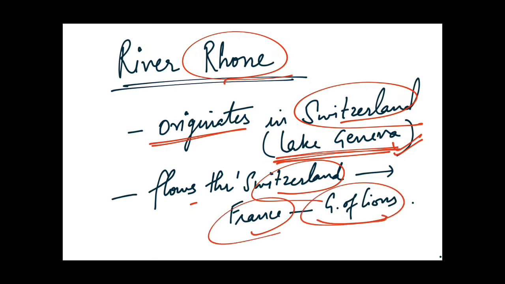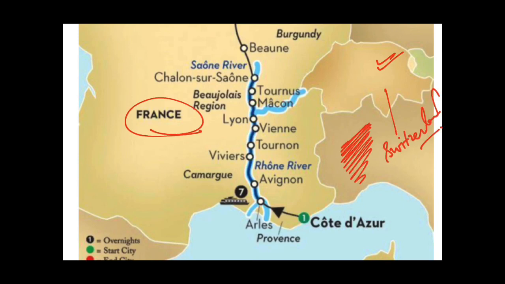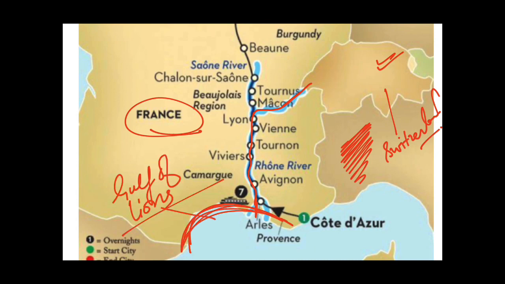So let us see this. In this map you can see that this is Switzerland and this is France, and here you can see that this is some part of Italy also. So as I told you, Lake Geneva lies in Switzerland and France also. So here you can see the river Rhone originating from Switzerland in the Lake Geneva, and then it is passing through France and then it enters into Gulf of Lions. As I told you, this one is Gulf of Lions. So this Rhone river flows into Gulf of Lions, which is part of Mediterranean Sea. This whole is Mediterranean Sea. Okay, I hope this is clear to you now.